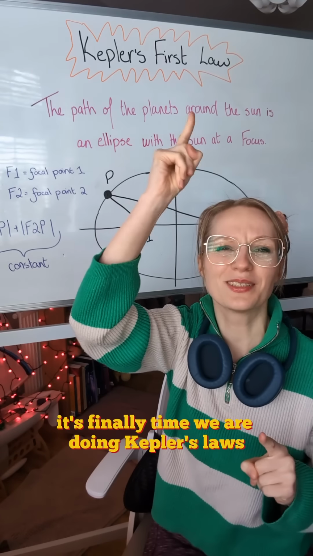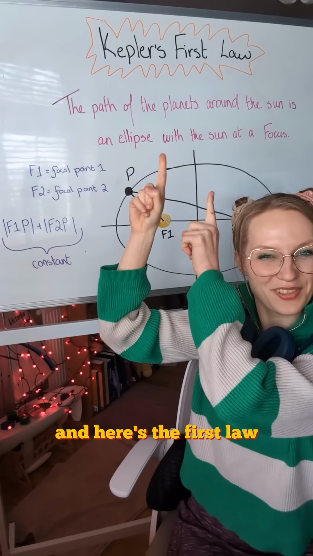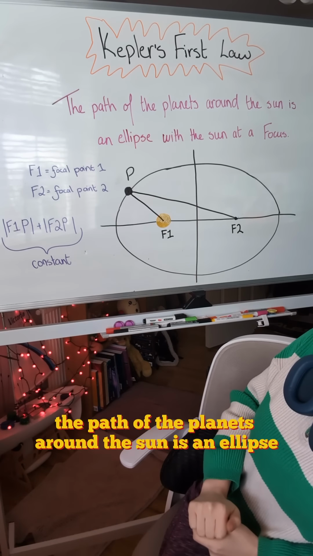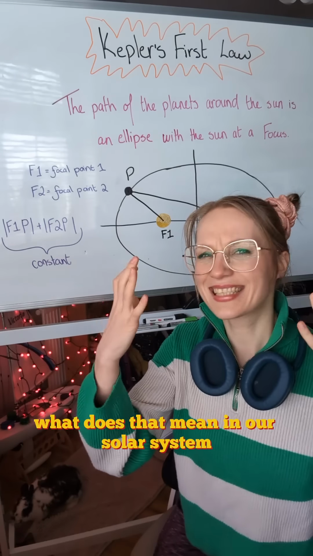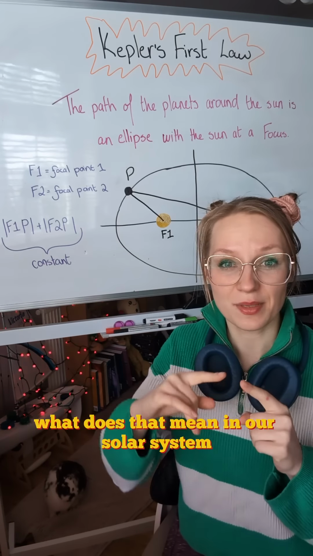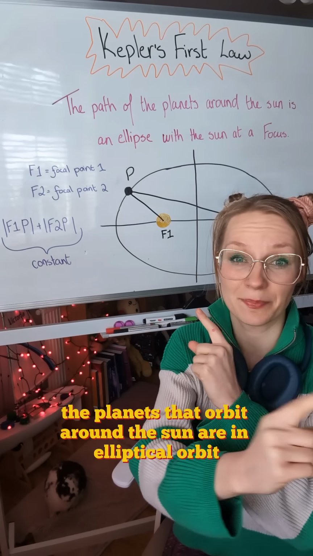Finally time. We are doing Kepler's laws. And here's the first law. The path of the planets around the sun is an ellipse with the sun at one of the foci. What does that mean? In our solar system, the planets that orbit around the sun are in elliptical orbit.